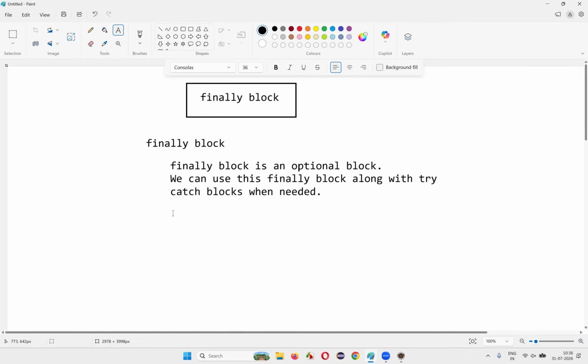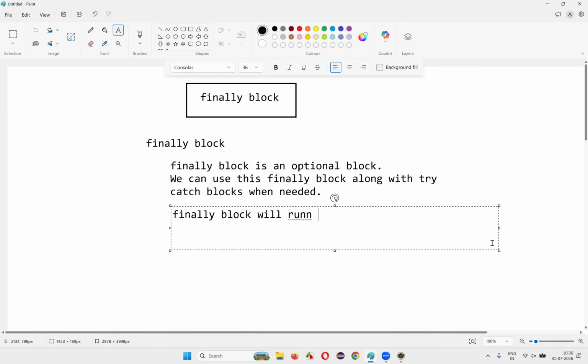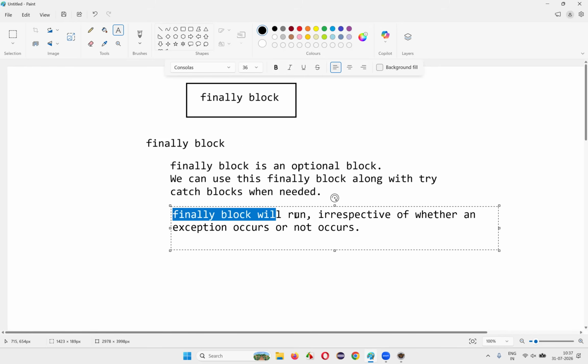And what is the speciality of this finally block? The finally block will run irrespective of whether an exception occurs or not. Doesn't matter. Irrespective of whether an exception occurs or not, the finally block, or the code inside the finally block, is going to get executed.